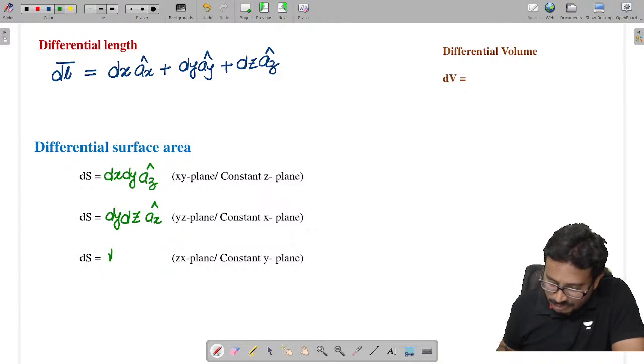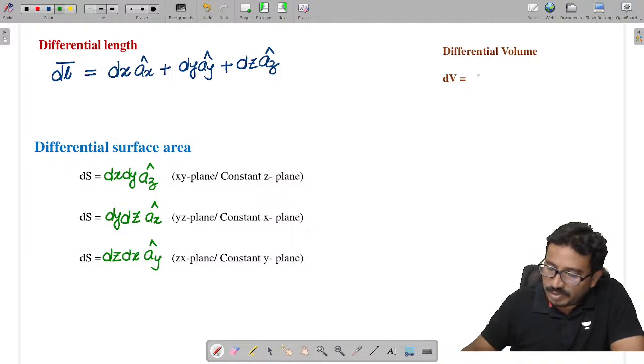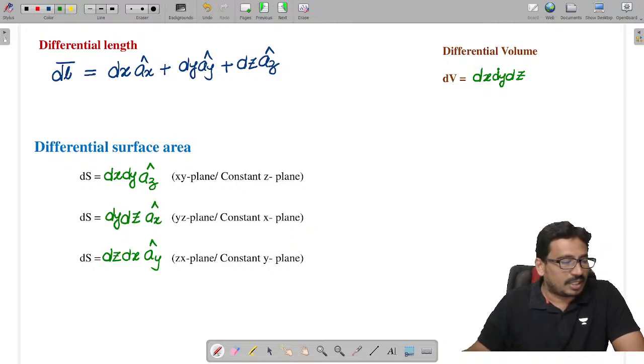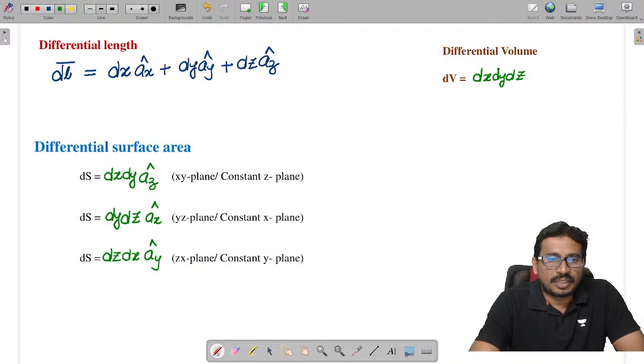Zx plane, which is given as dz and dx, and the direction is a y cap. These are the differential lengths. Coming to the differential volume, volume is a scalar quantity, so all three directions are required: dx, dy, dz. Done everybody?